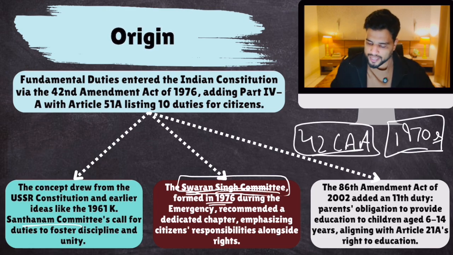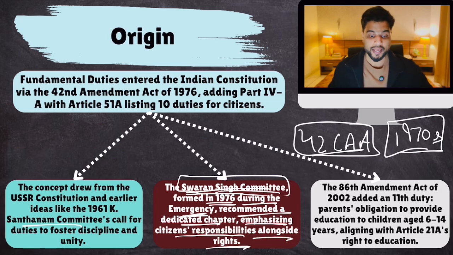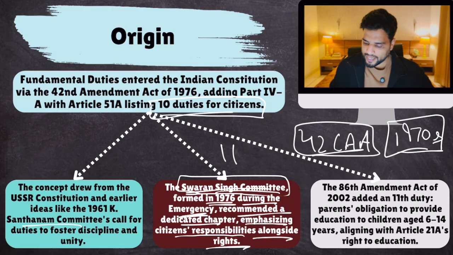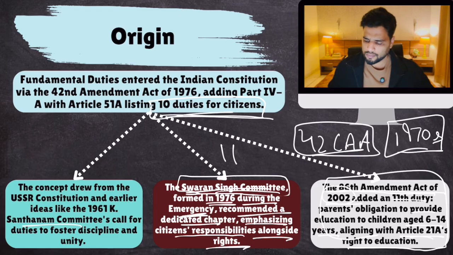So the Swaran Singh Committee, formed in 1976 during Indira Gandhi's emergency, recommended a dedicated chapter emphasizing citizens' responsibilities along with rights. Now remember, in the 42nd Amendment, there were 10 duties, but today we have 11 duties. The 11th duty was added via the 86th Constitutional Amendment Act of 2002. So remember this: the original one had 10 duties, the current constitution has 11 duties, and the 11th duty was added via the 86th Constitutional Amendment Act. The 11th duty was to provide education to children aged 6 to 14 years, aligning with Article 21A, the right to education.